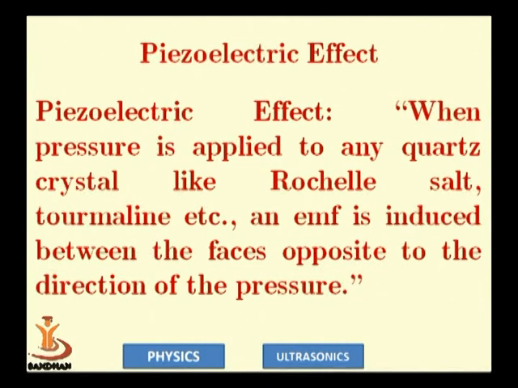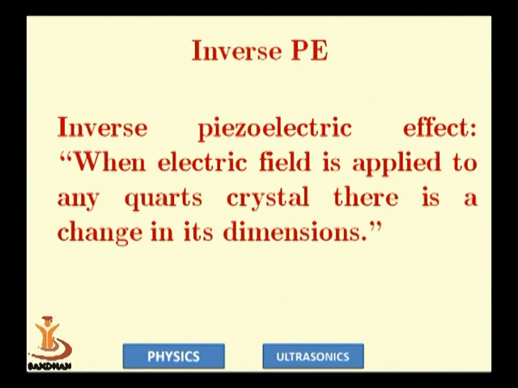Now, what are those specific types of crystals? They are called piezoelectric crystals. Piezo means pressure in the Greek language, which shows that electricity is generated due to pressure. A special example is quartz crystal. In our day-to-day life, we use a piezoelectric crystal in our kitchen as a gas lighter.